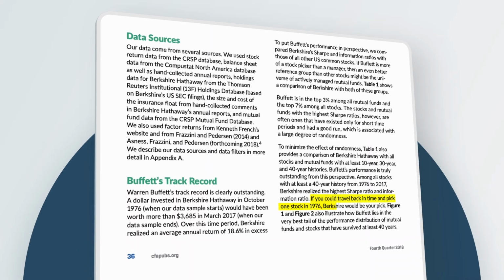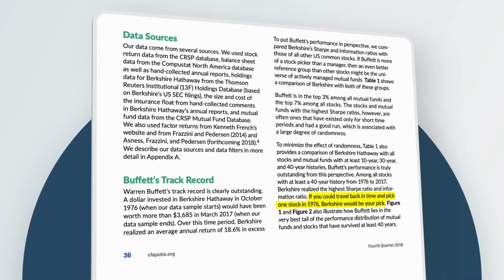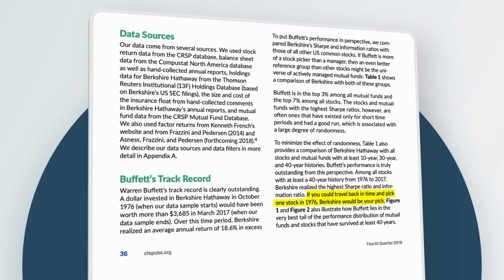Warren Buffett, who's likely to be the most talked about investor on YouTube and probably all over the internet, and to be honest, the world, is most famous for achieving one of the best investment returns in recorded history. According to AQR, Buffett's returns have been so good that if you could travel back in time and pick one stock in 1976, Berkshire would be your pick.